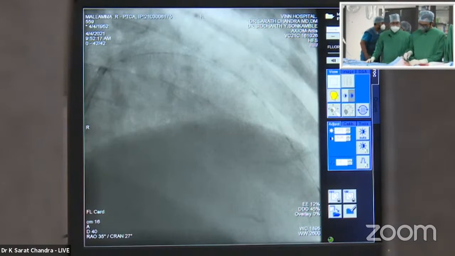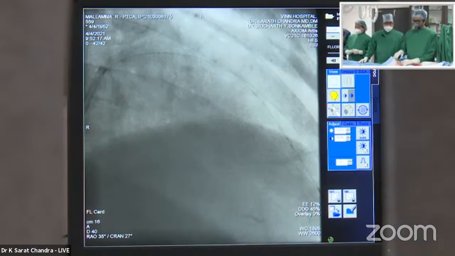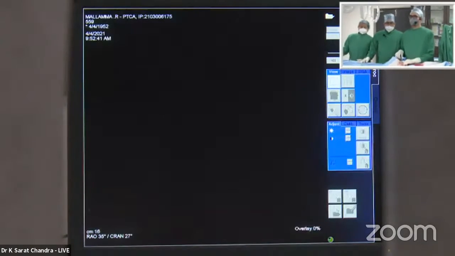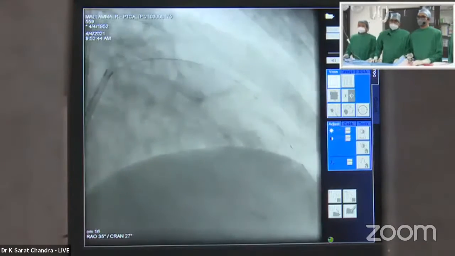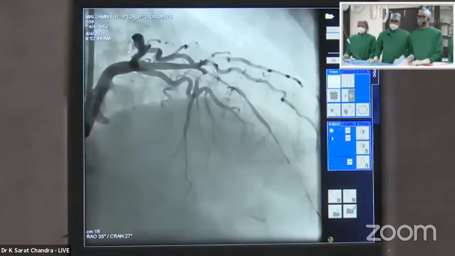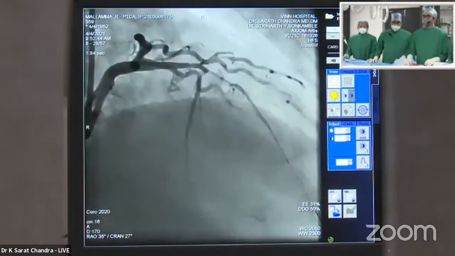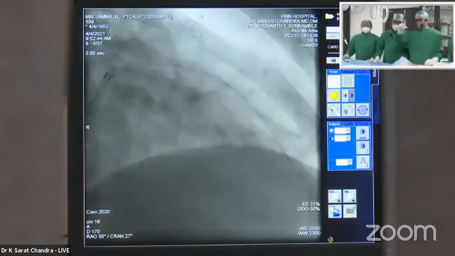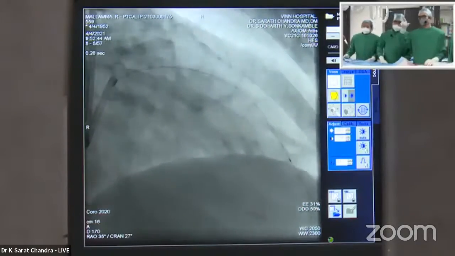If you are able to access the side branch nicely, put the DK crush stent, crush it, and that is also a very good shot because the DK crush results are far more superior compared to mini crush or any other two-stent techniques, including a relatively recent study showing it better than provisional.